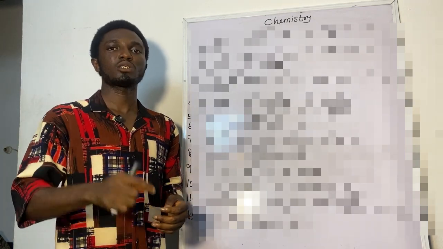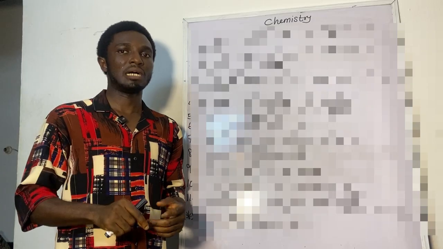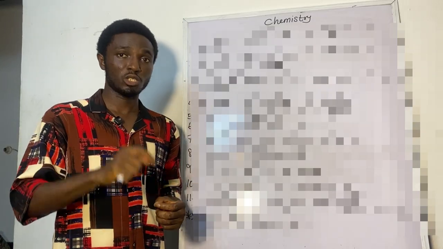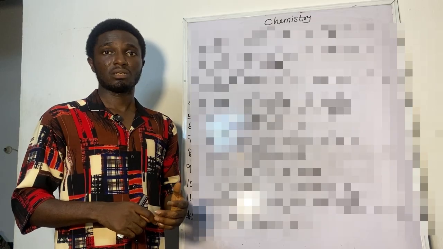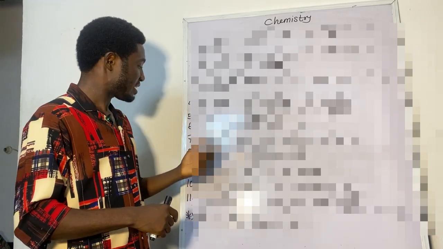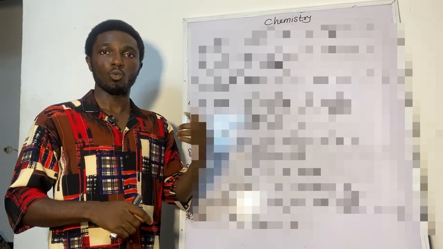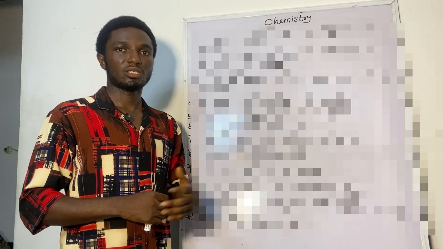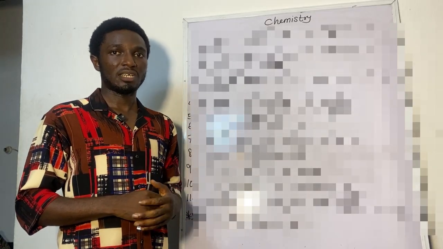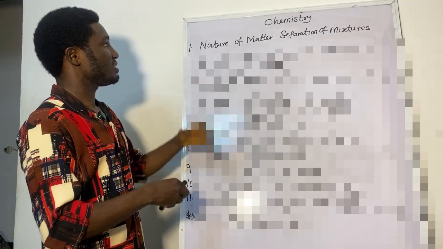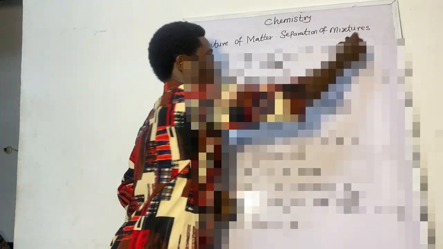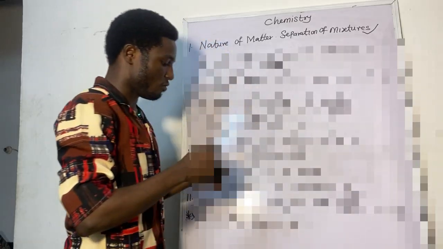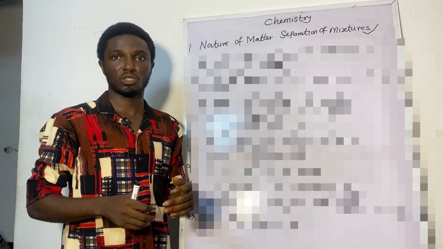These 11 topics come out every year in JAMB. They are repeated consecutively. In fact, just last year, all these topics from topic 1 to topic 10 were listed. Let's go into the topics one after the other. Number 1, we have nature of matter, separation of mixtures.